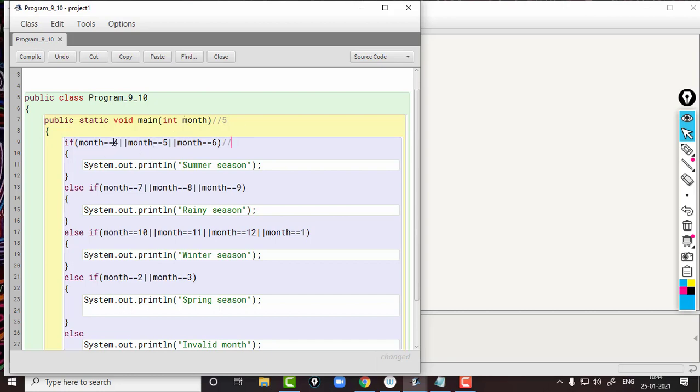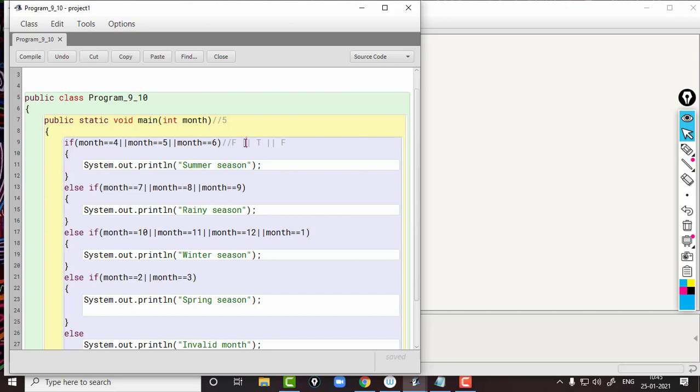Month equal to 4, this first expression will be false. Then logical or month equal to 5, the value of month is 5, so that equals 5. So that expression is true. Then checking the next expression, month equal to 6, the value of month is 5, so month is not equal to 6, so that expression is also false. So we have one false, one true and another false. What will happen if a logical operator has one false and one true? That logical operator gives a true result.